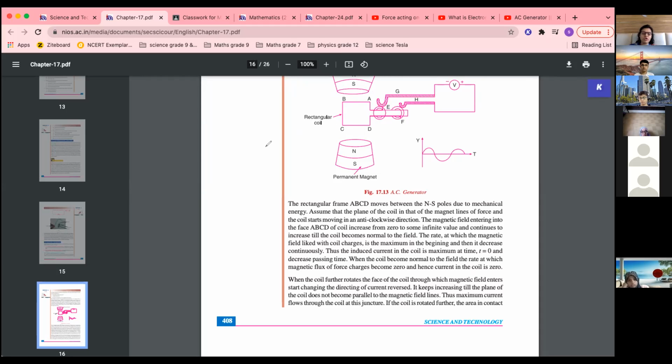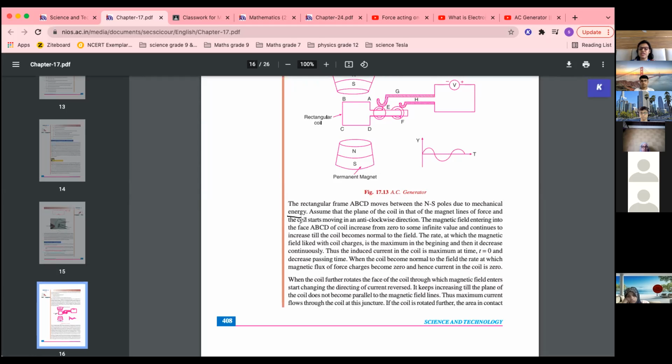Okay, so depending on what is the source which turns this coil, the name of the power station is given: thermal power station or hydro power station, hydroelectric power station. Okay, so north south pole due to mechanical energy. Assume that the plane of the coil is in that of the magnetic lines of force and the coil starts moving in anti-clockwise direction. Magnetic field entering into the face ABCD of the coil increases from 0 to infinite value.